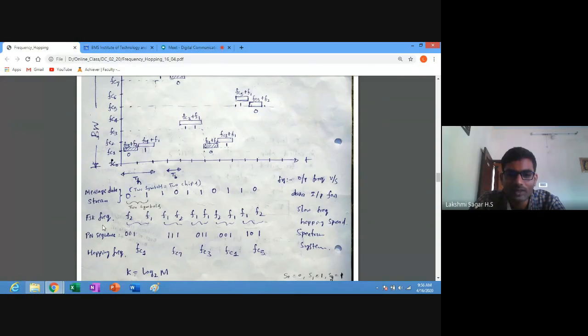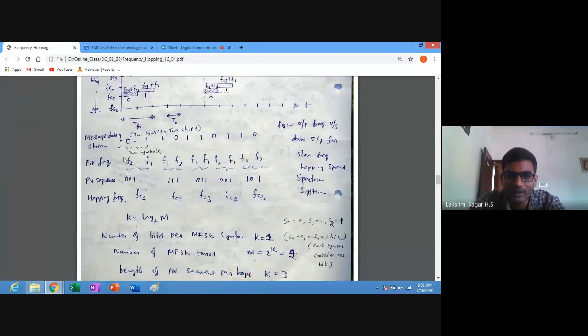For the FSK frequency, for 0 we'll denote it as F2, the lowest frequency, and to transmit 1 we'll consider the highest frequency, where F1 is greater than F2. We'll see how to allocate these frequencies. Next, the pseudo noise sequence. Initially 001 is generated, next 111, next 011, next 001, next 101. So we are generating a 3-bit pseudo noise sequence.